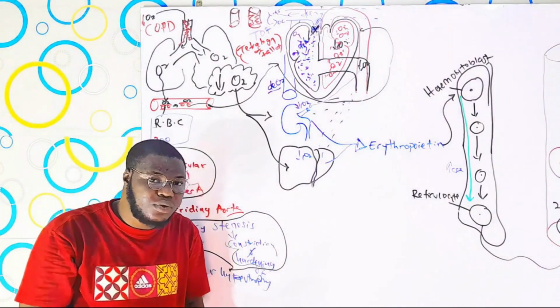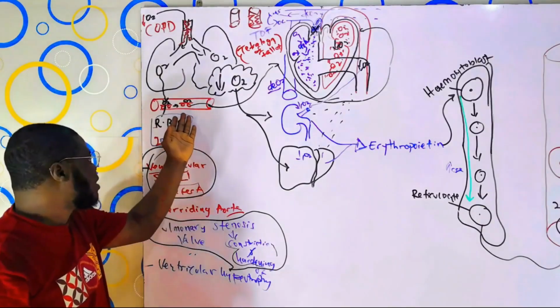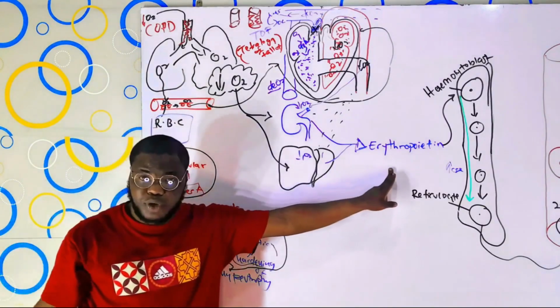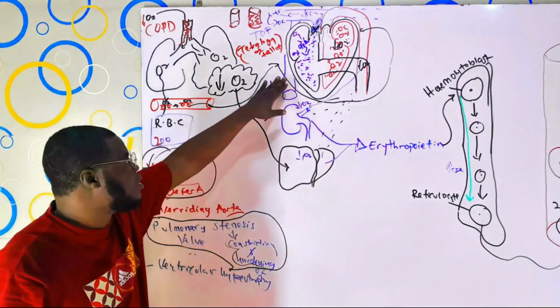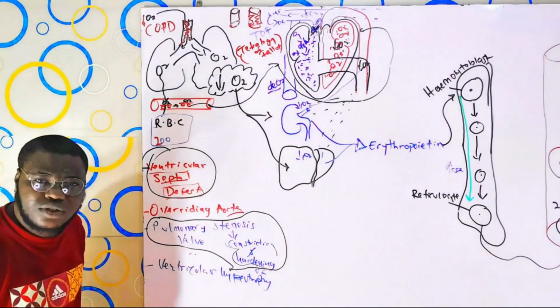Imagine that the blood is able to go to the lungs to bring in oxygen. There will not be reduction in oxygen, and there is nothing that is going to be triggering this to produce more erythropoietin, right? But the point is, this deoxygenated blood is not even going to the lungs. And now the question is, where are they going to?